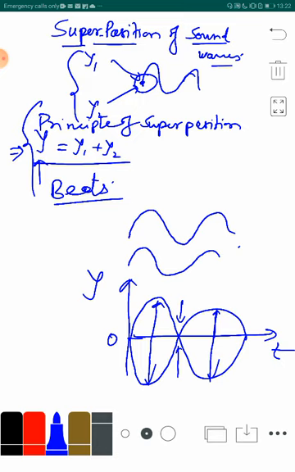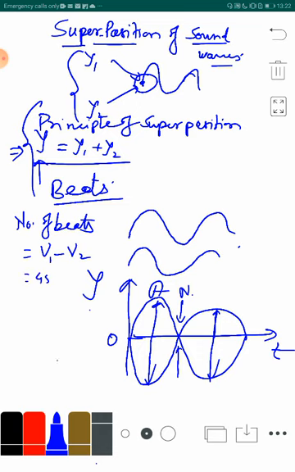This point where amplitude is minimum is called a node, and this point where amplitude is maximum is called an antinode. And how many beats will be formed every second? It will depend upon their frequencies. So, the number of beats formed will be simply the difference of the frequencies of the individual waves, nu 1 minus nu 2. For example, if one is of frequency 450 hertz, and the other one is of 430 hertz, then the number of beats formed every second will be 20. So, this is how we calculate the beats formed.